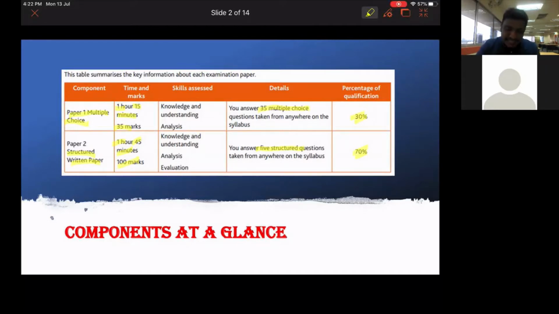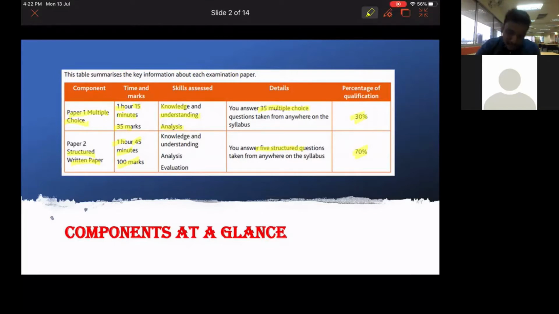Let's see what they test you on in paper 1. In paper 1, they will test you on knowledge and understanding. Normally, knowledge and understanding is the direct question, like, what is petty cash? What are the advantages of petty cash? What is a cash book? Analysis is something like indirect questions, such as calculate the depreciation. All these are analysis questions in paper 1.